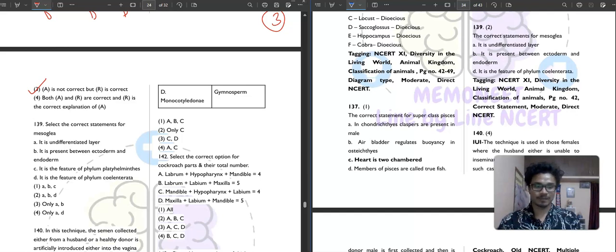I have told you in my videos that while you are doing the biology paper, in the first go, you don't need to answer all the questions. In the first go, out of 90 questions, you can answer 80 questions and just keep a mark there, so that when you revisit, you have to do this question. While you are revisiting, you need to think, and revisit when you have time. If you don't have time, then just do other questions which will get you marks. Don't get affected by thinking, why can't I do this question. If you keep doing this, then there will be no use, because at the end of the day, you will get negative marks.